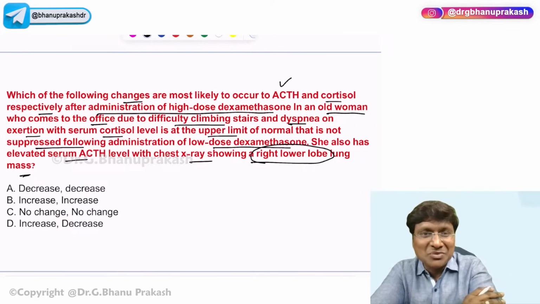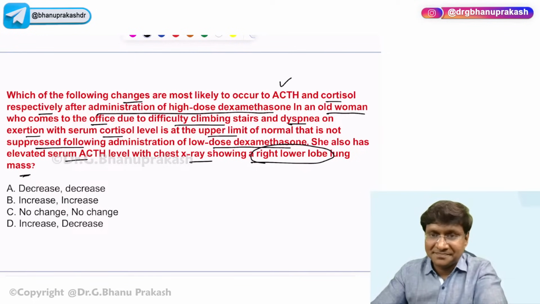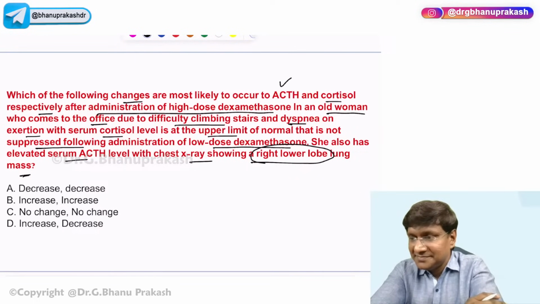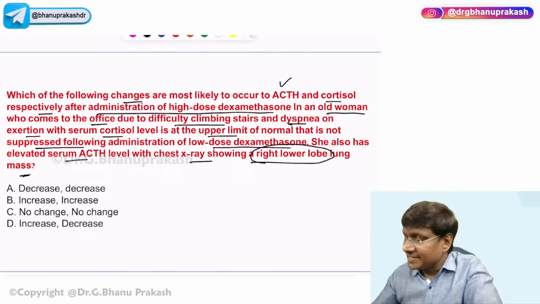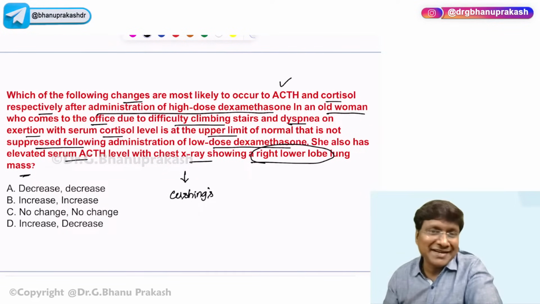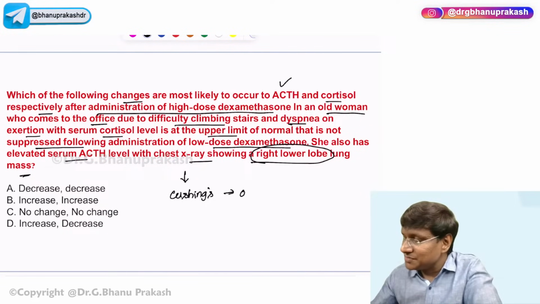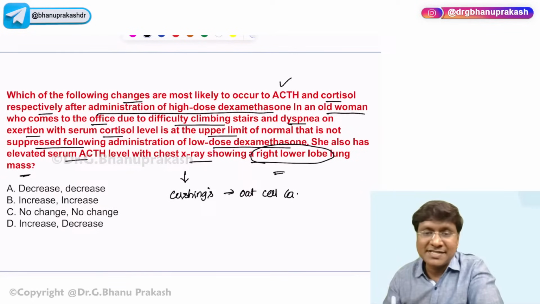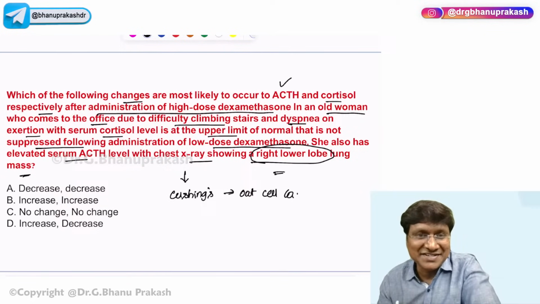So please answer what would be the clinical scenario first of all, right? Then what would be the best answer? Yes, very good. So what exactly is this? This is also the clinical diagnosis suggestive of Cushing's, right? Then what exactly is the cause of the Cushing's here? The cause of the Cushing's here is the oat cell carcinoma of the lung. Okay, because the patient is having a mass within the chest X-ray, right?